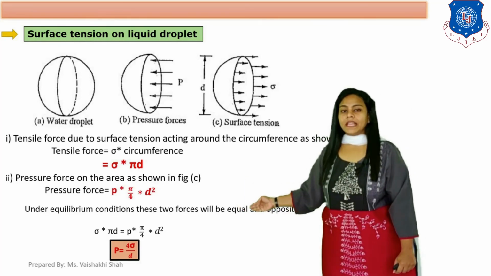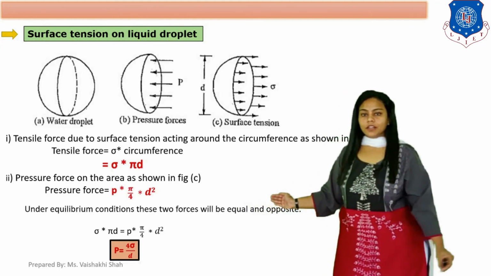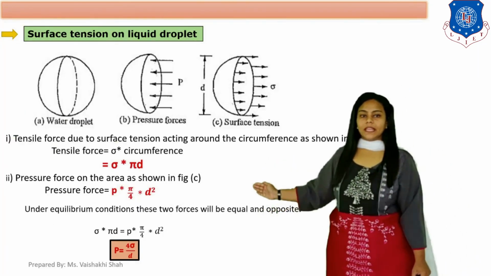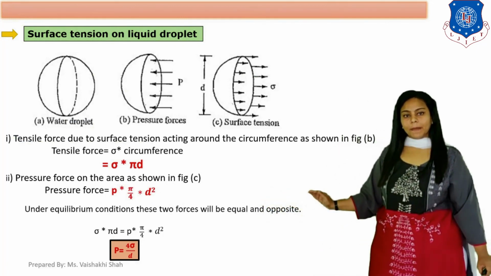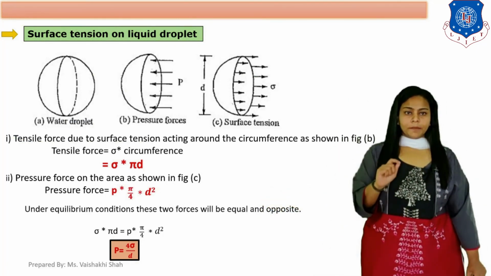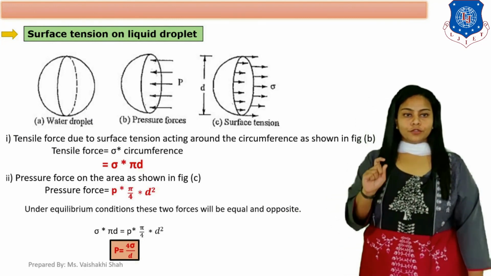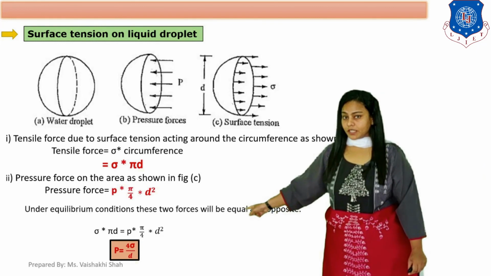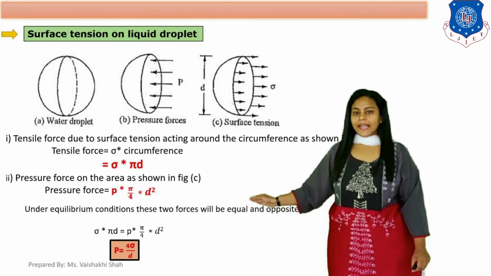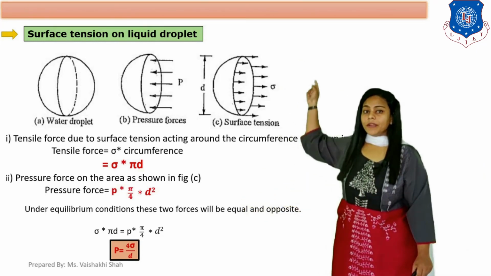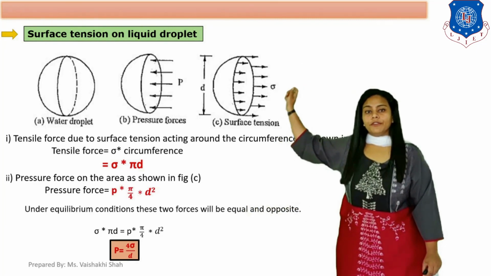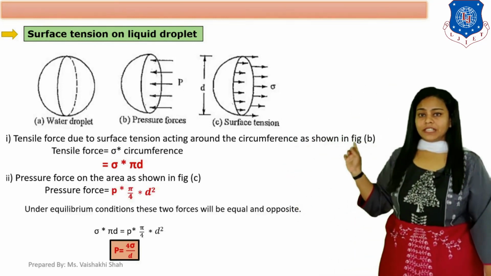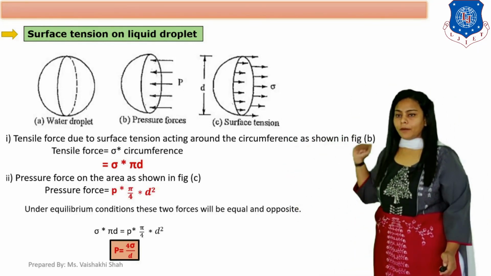Making P the subject, P equals 4 sigma by d, where P is the pressure, sigma is the surface tension and d is the diameter of this spherical liquid droplet. Clear? So this is the theory of surface tension in a liquid droplet.